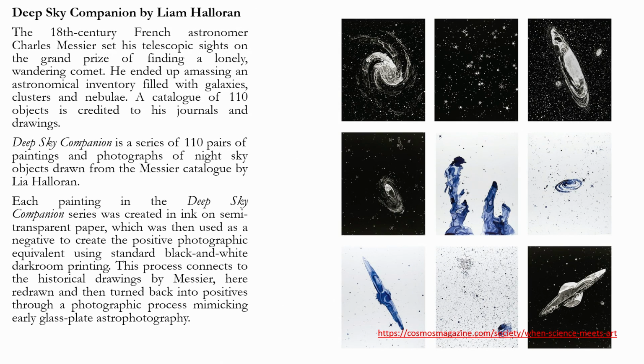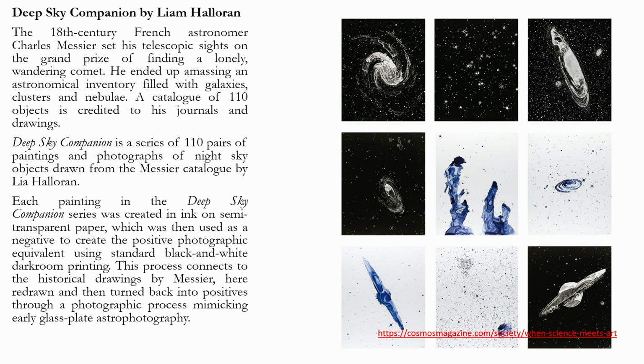So, this is a series of 110 paintings created in ink on semi-transparent paper, which was then used as a negative to create the positive photograph equivalent using standard black and white darkroom printing. This process connects to the historical drawings by Messier, here redrawn and then turned back into positive through a photographic process mimicking early glass plate astrophotography.